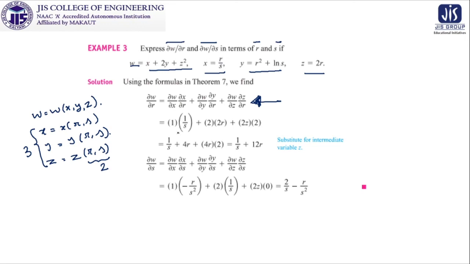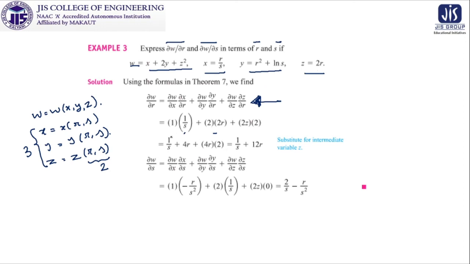So it is 1 into 1 by S. After that, del W del Y we can get as 2, and from this part del Y del R will be 2R. It is 2R because S will be treated as a constant and will not be considered in the partial differentiation, contributing 0. And then del W del Z from this part will be 2Z, and then del Z del R is 2.